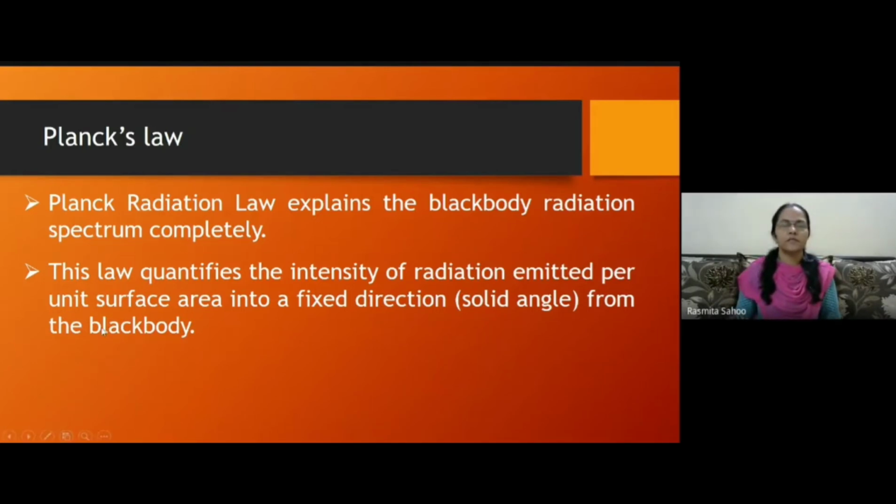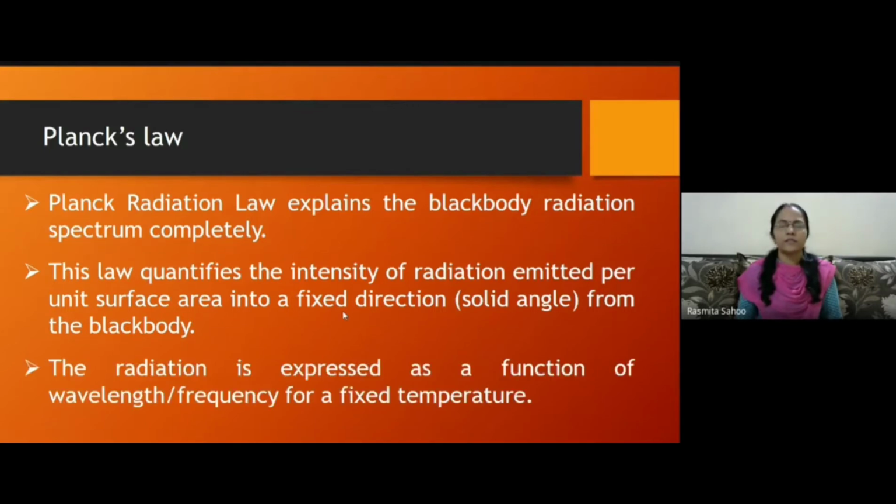So this law gives us the quantitative picture for the intensity of radiation emitted per unit surface area into a fixed direction by a black body. This radiation law is expressed in terms of wavelength and frequency for a fixed temperature. Now we'll see the derivation for this one.